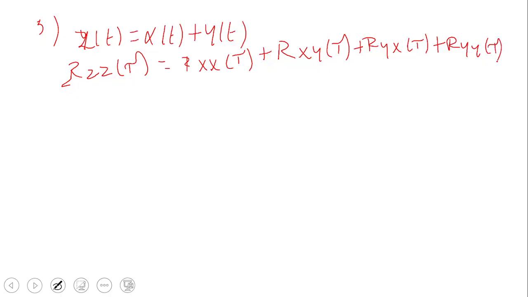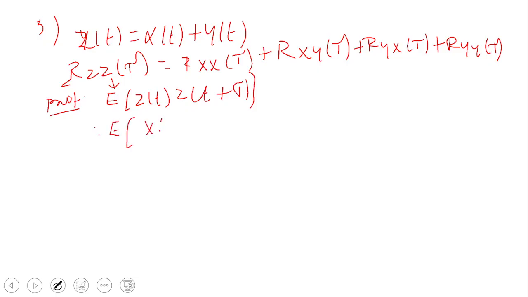That is, the autocorrelation function of x, plus the cross-correlation function of x and y, the cross-correlation function of y and x, and the autocorrelation function of y. Now the same proof, the same procedure as before: Rzz of tau is equal to E of z of t, z of t plus tau. In place of z of t, substitute x of t plus y of t.